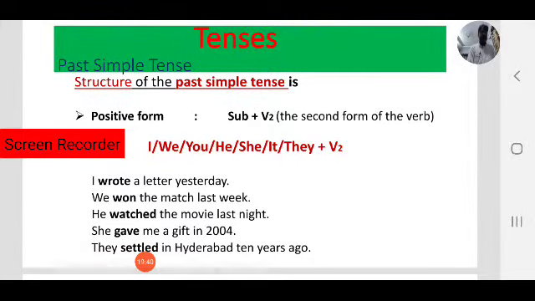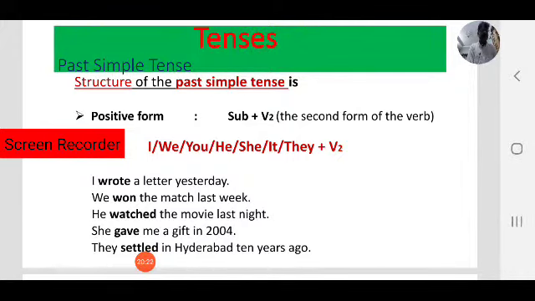As you know, there are two structures, positive and negative. The positive structure of the past simple tense is subject plus V2. V2 means the second form of the verb, or past form. As you know, every verb has four forms: present, past, past participle and present participle. V1, V2, V3 and V-ing form. In simple past tense, we use the second form of the verb. Subject plus V2, keep in mind.